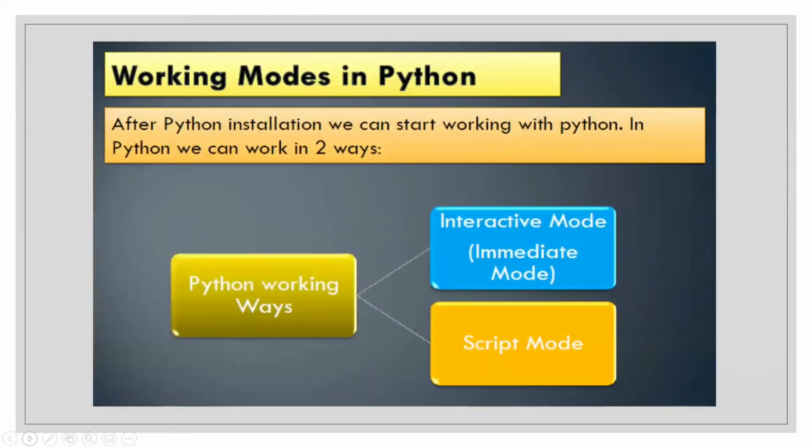So first we should know how we write in Python and how the working is done. There are two ways in which we can do Python working: an interactive mode and a script mode. In the interactive mode, you cannot write whole codings. It's just if you want to run two or three lines or a small thing, like if you want to find the minimum of a list, a really small task. It can be done in the interactive mode, and the script mode is where you can write long codings and then run them. So we are going to use both of them.